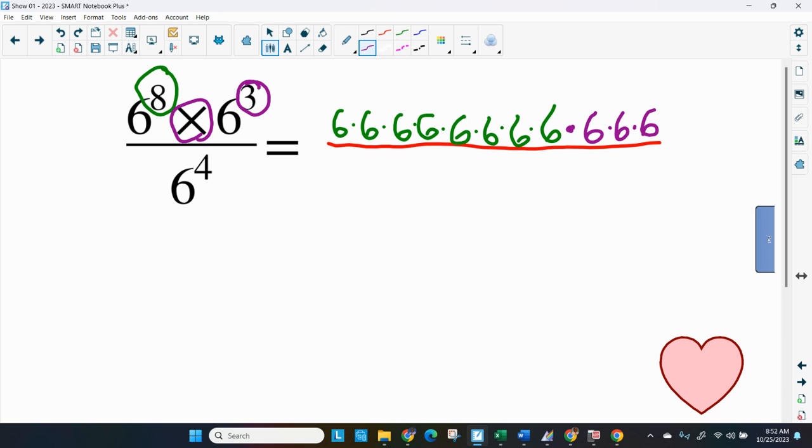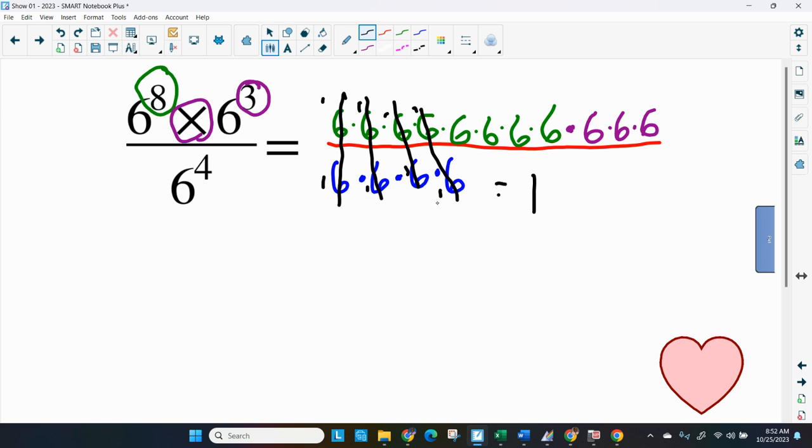2, 3. Now on the bottom it says divide. So this is our division bar. Fraction bar is a division bar by 6, 4 times I'm going to write the 6. Now, here's where the nice part comes in. I get to cancel out the ones from the top and bottom because they really cancel down to 1. 6 divided by 6 is 1 every time. So that's 4 times I get ones on the bottom. So on the bottom, I have just 1 because 1 times 1 times 1 is 1.